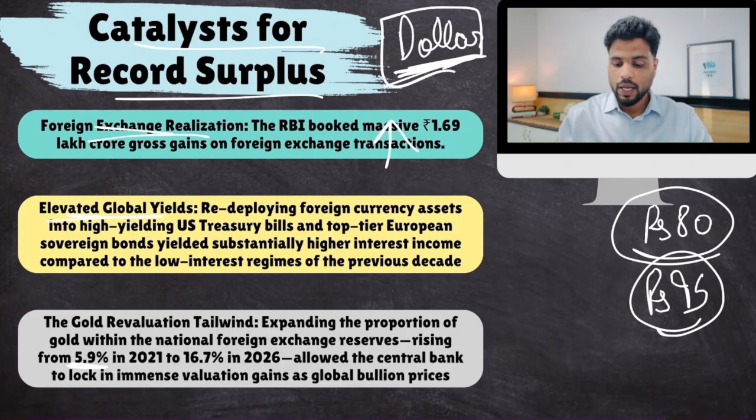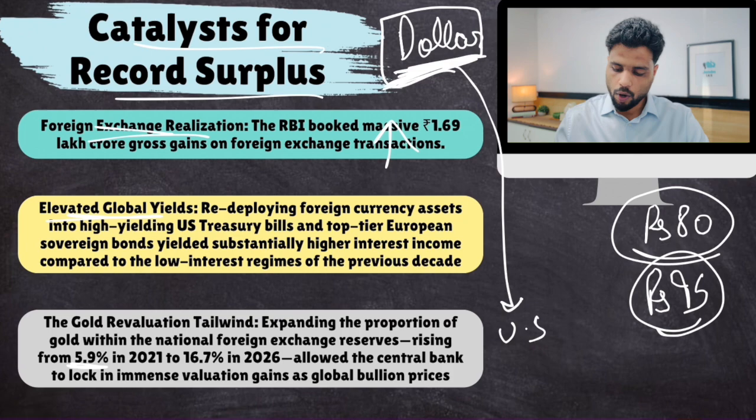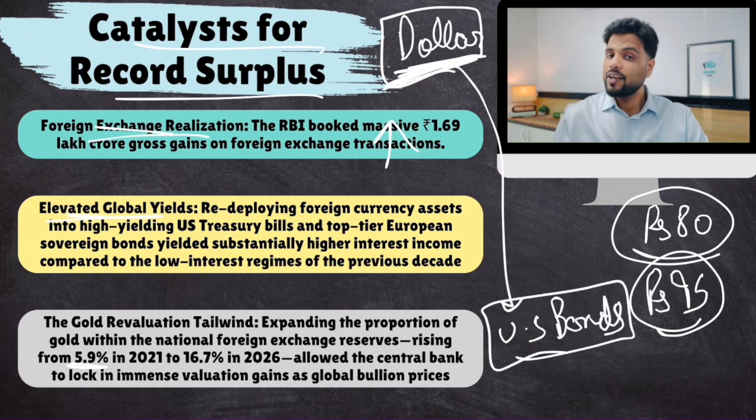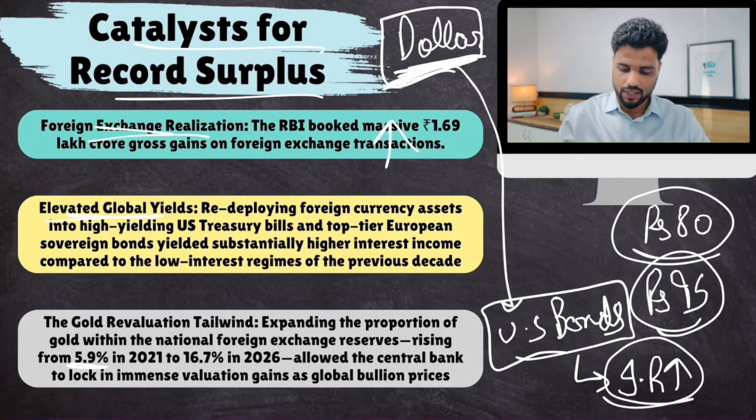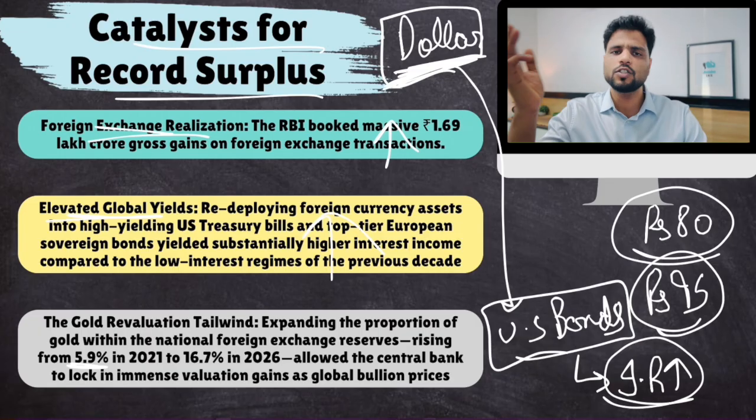Then, number two, some of these dollars are invested by RBI in US bonds, US Treasury bills. Recently, the US increased the interest rates offered on these treasury bills, so RBI's interest income also increased. This is another reason. And the other reason was that recently RBI decided to increase its gold reserves. RBI is not alone in this. Almost every central bank in the world decided to increase its gold reserves.